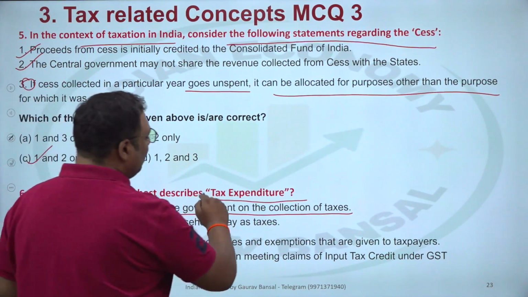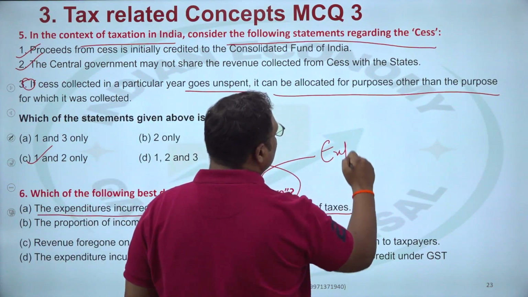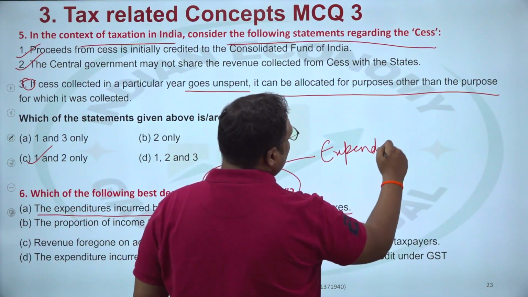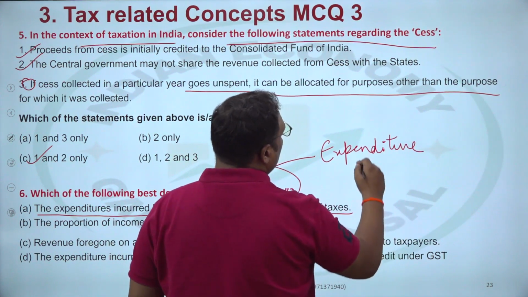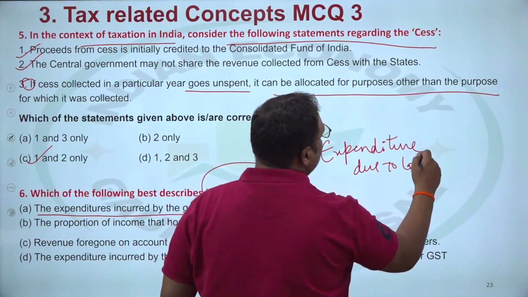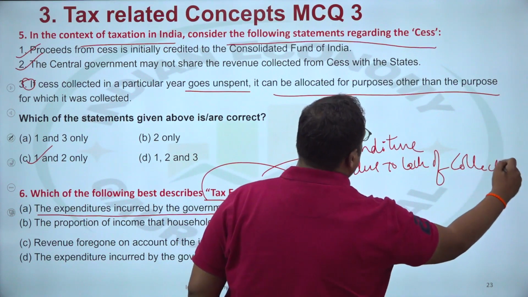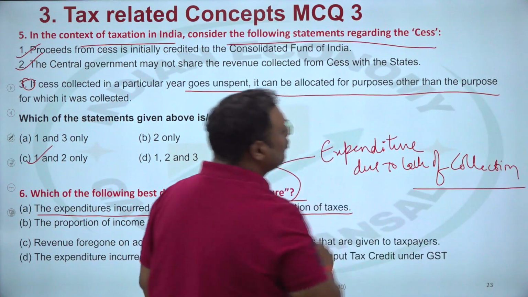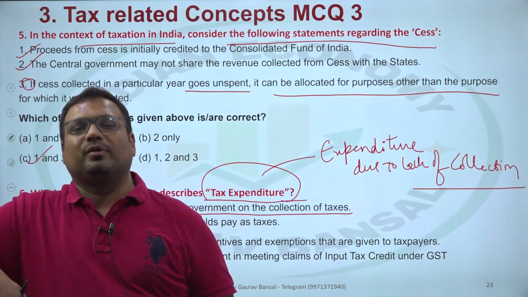Tax expenditure is basically the expenditure due to lack of collection. Suppose you have to give me 30 rupees and I have to give you 5 rupees.